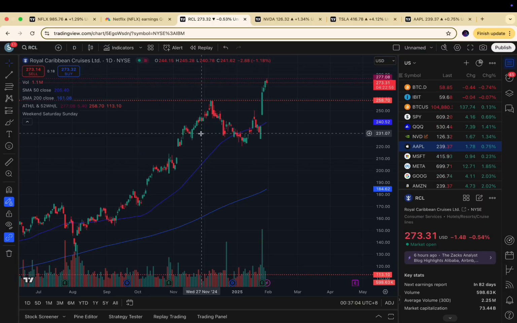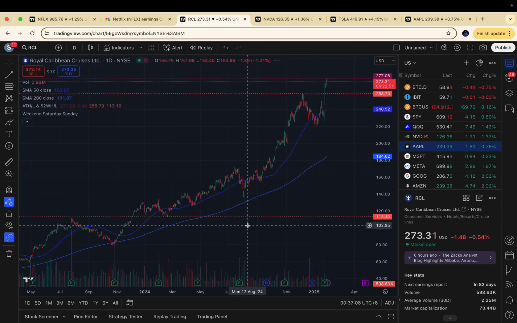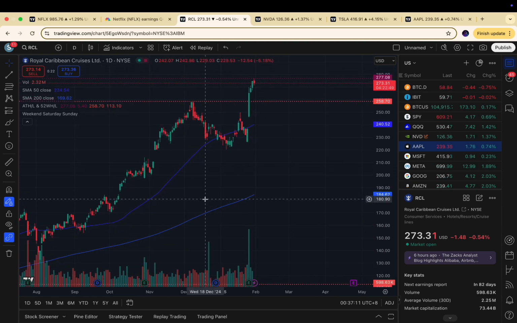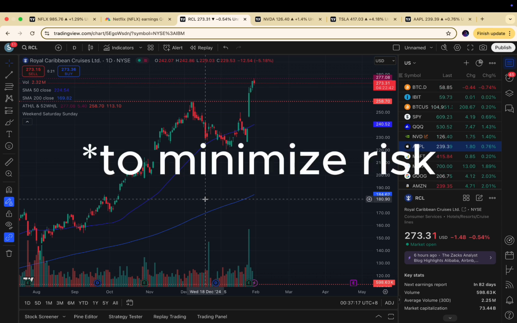You always have to check the earnings of the actual company before buying a stock, and you want to check when the next earnings are coming out, to make sure that you're not buying during a volatile period.